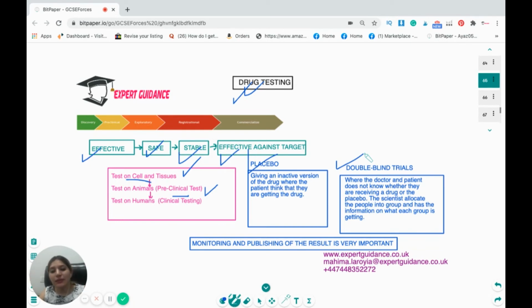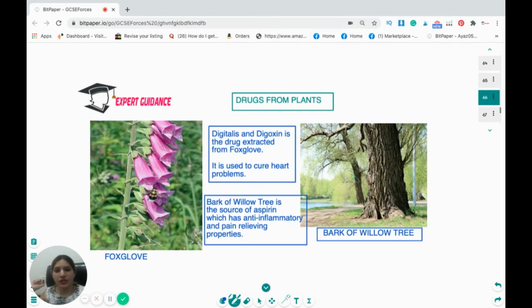And in the double-blind trials, the doctor and the patient don't know whether they are getting an actual drug or the placebo. It is a scientist who allocates the people into groups and has the information on what each group is getting, so that the chances of manual errors can be avoided. Monitoring and publishing of the results is very, very important.